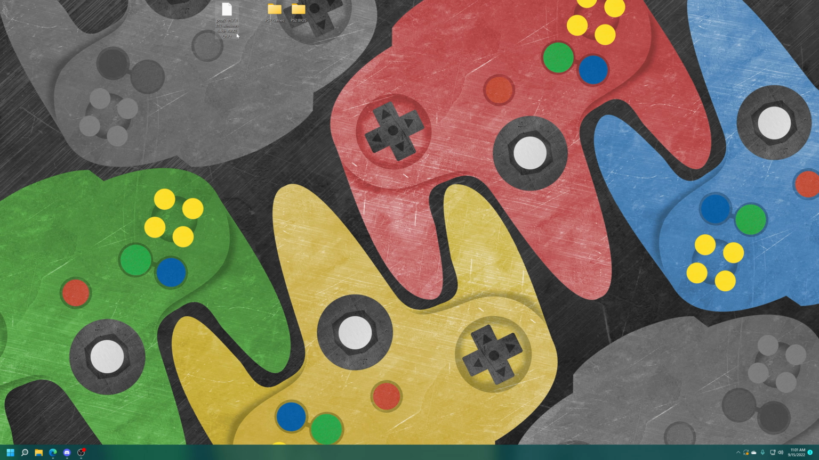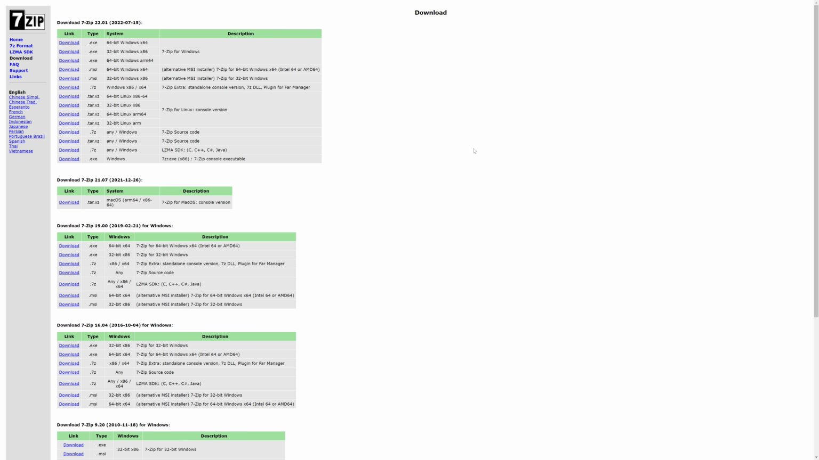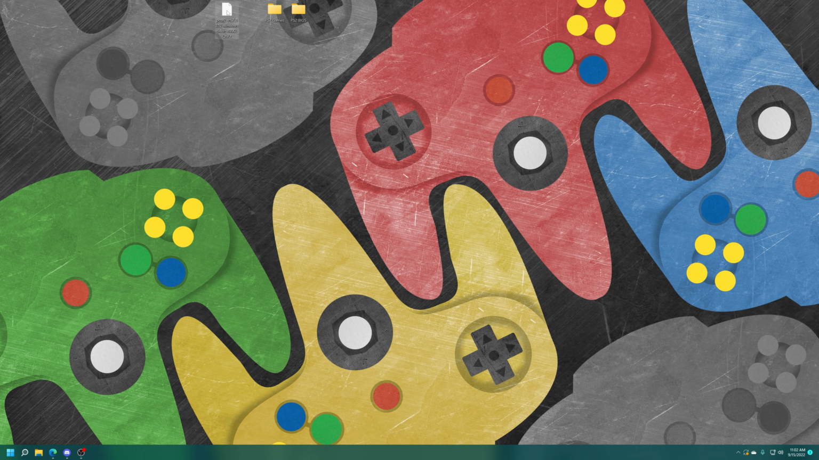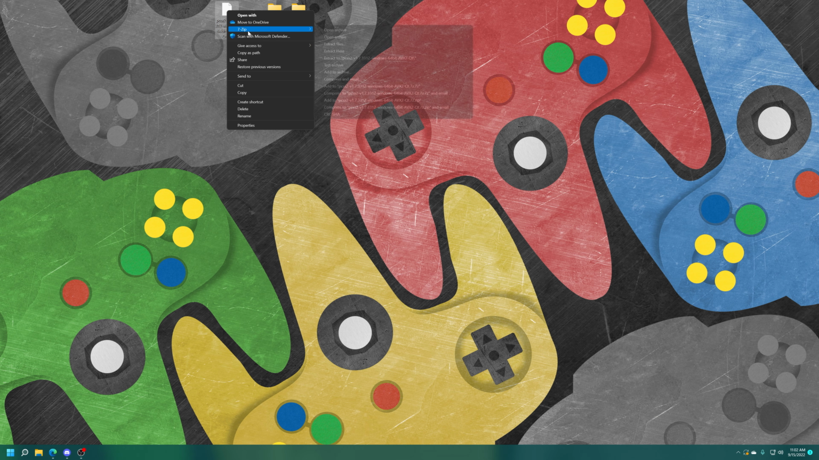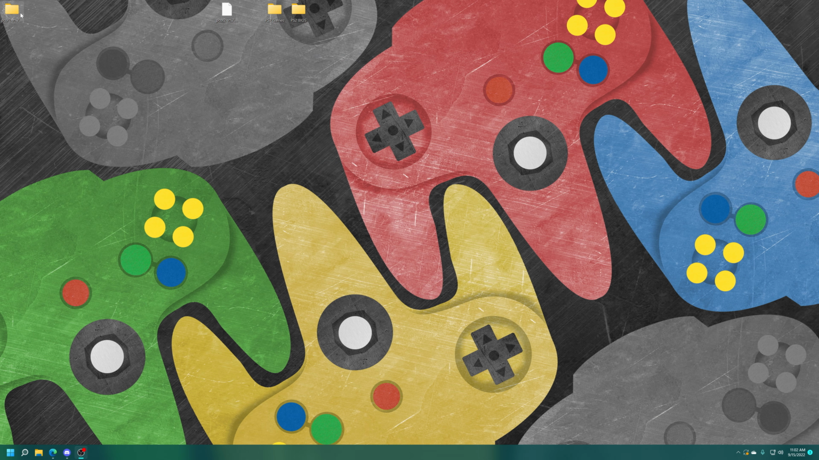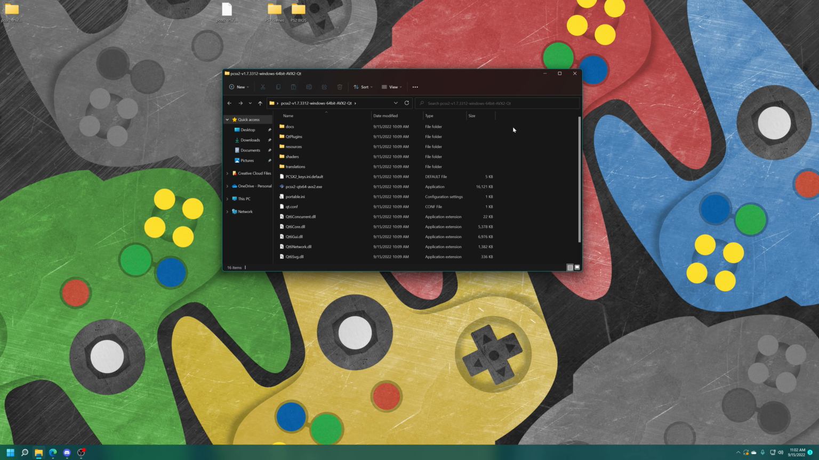Once you get PCSX2 downloaded, you just need to extract it to whatever directory you want to store it in. It is in 7-zip format, so if you don't have 7-zip, you could head over to the 7-zip download page and download it for your operating system. Right-click on it, go to the 7-zip context menu, and tell it to extract to just the PCSX2 folder, and inside you'll have all of your PCSX2 stuff.